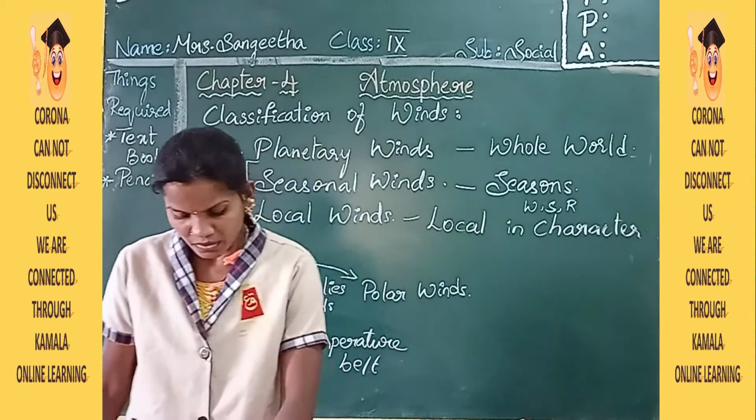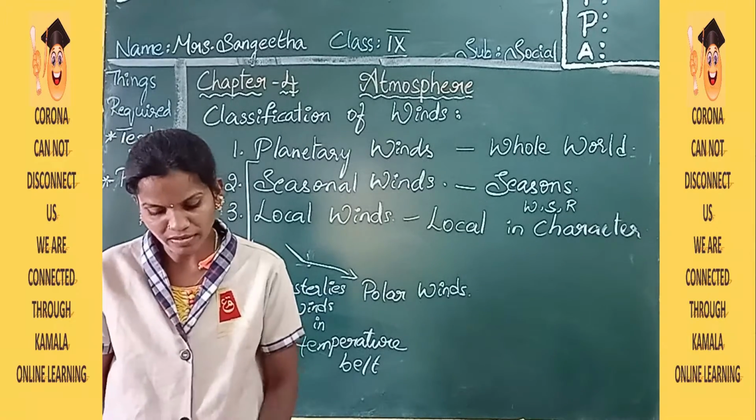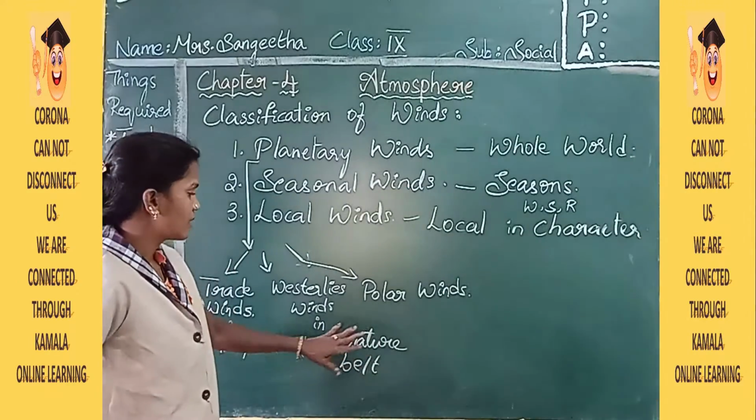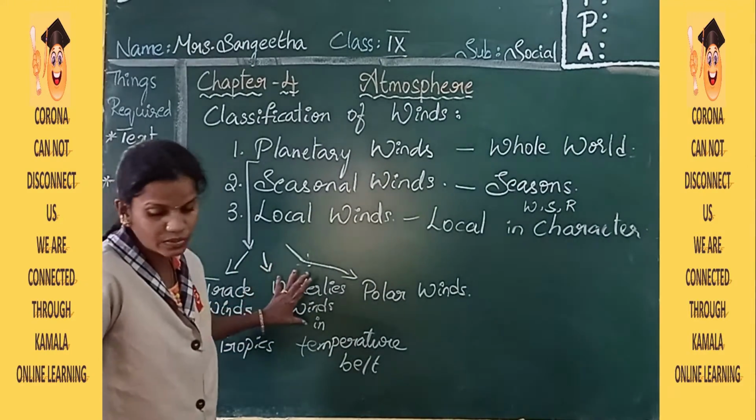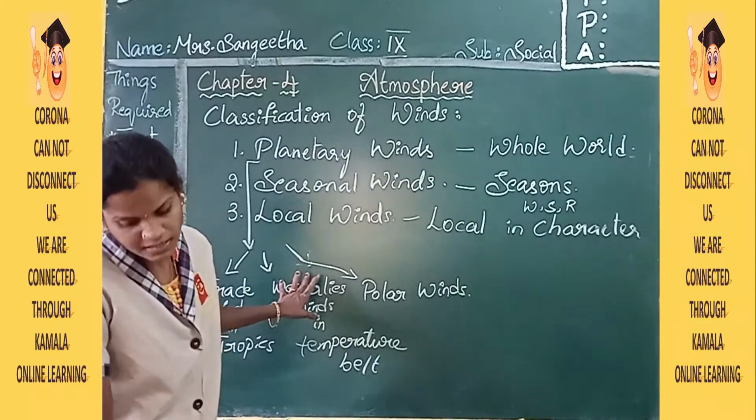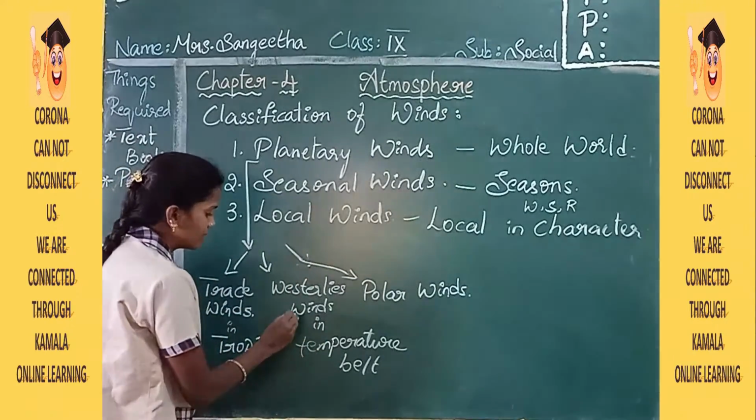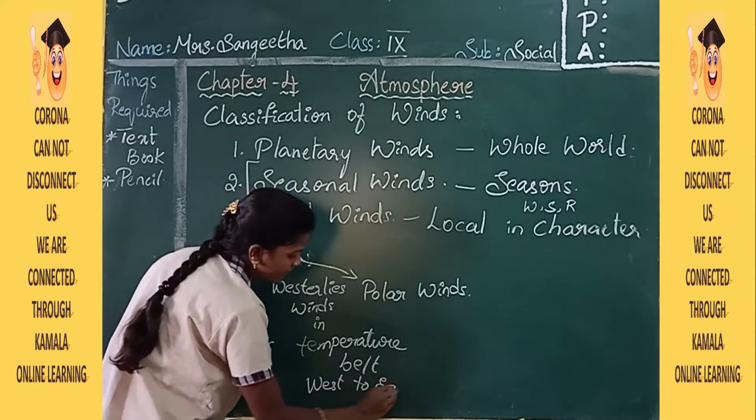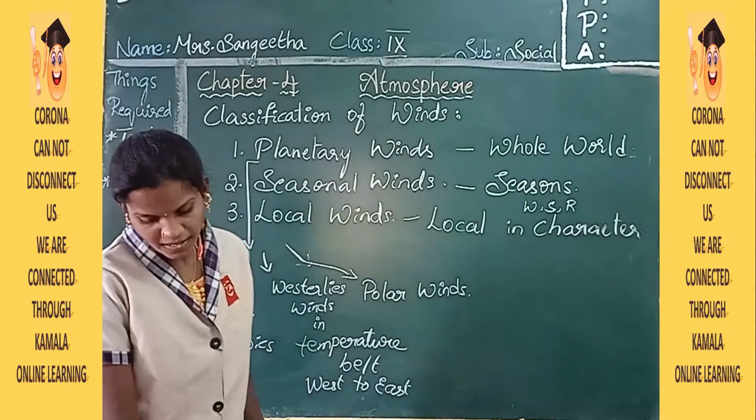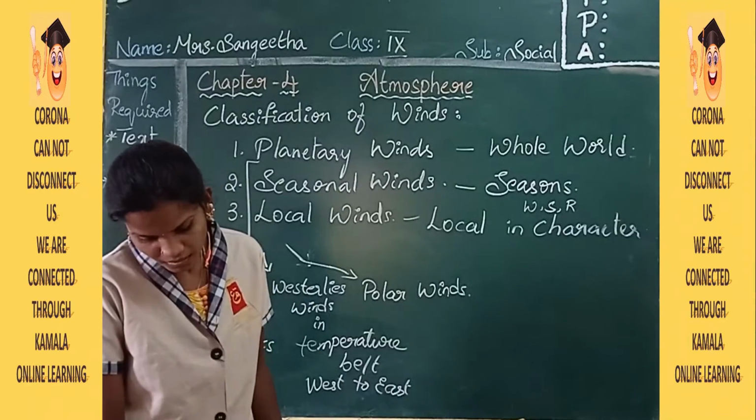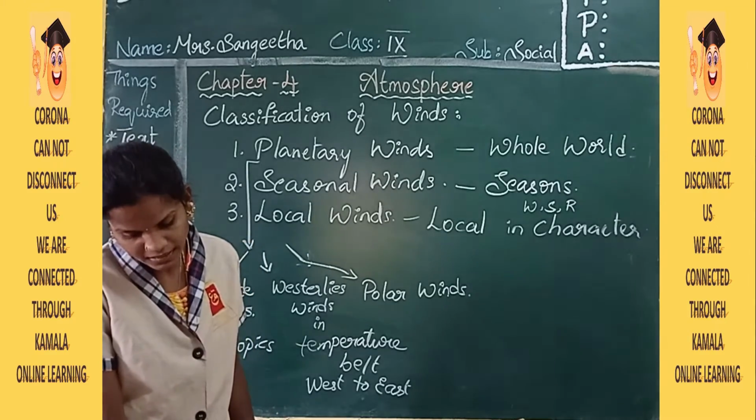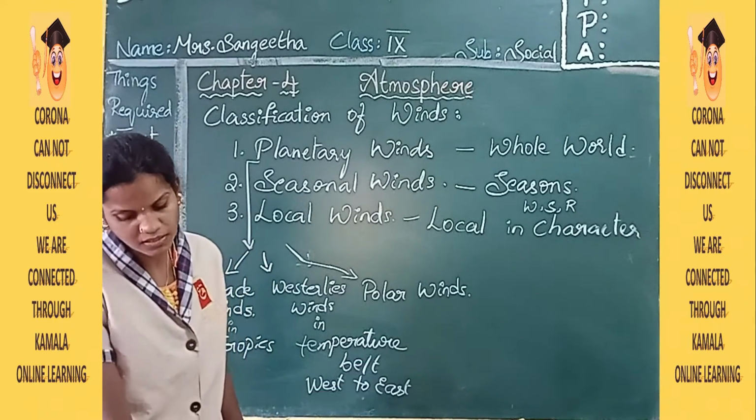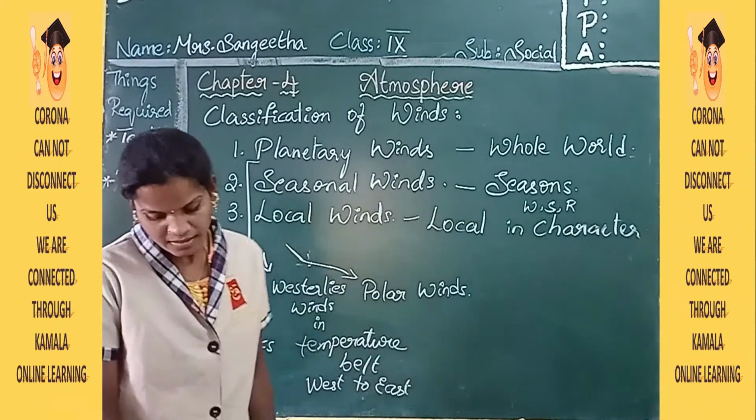And see this, westerlies blow from west to east. That's why they are called westerlies. Here the westerlies winds pass from west to east. And polar winds pass from northwest, bound in the southern hemisphere. These are all bound in the northern hemisphere. Polar regions also experience westerlies.